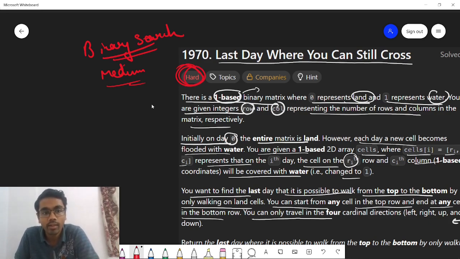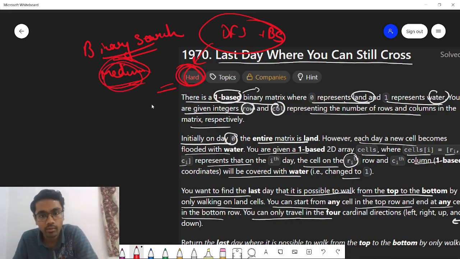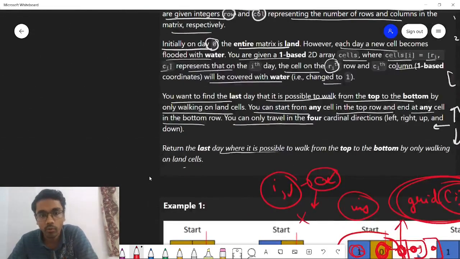So I think this is actually a medium problem. With just simple binary search logic we can solve it. I think they have marked it hard because there are multiple things, DFS plus binary search, so that's why maybe they have marked it hard, but logic wise this problem would be, I think, medium rated. So this was it about the problem.